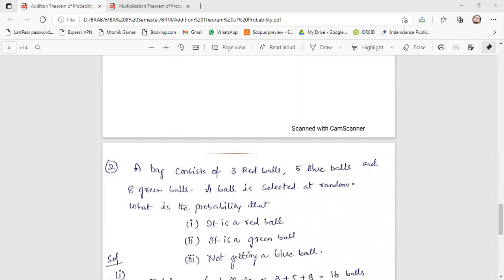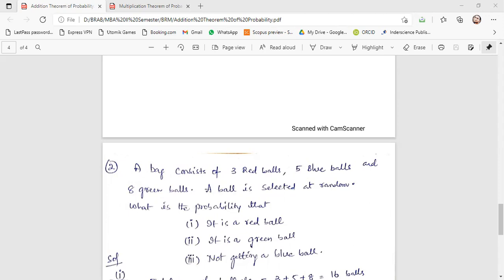And it is saying that we are randomly selecting one particular ball, and we have to find the probability of getting a red ball and a green ball and not getting a blue ball. Well, either we can get red or green. In the third question, we can get red or green, right?